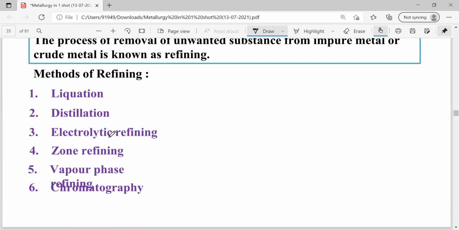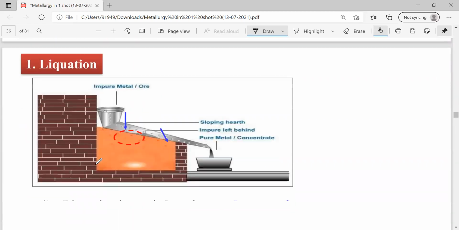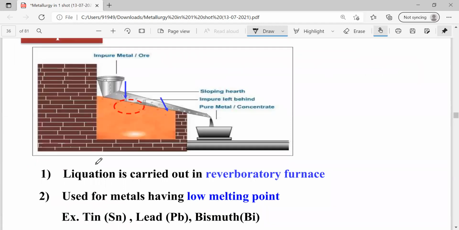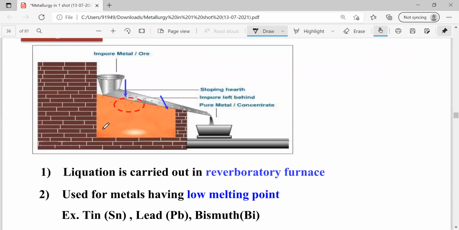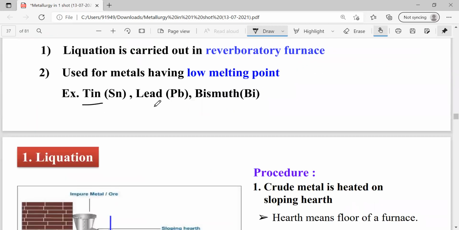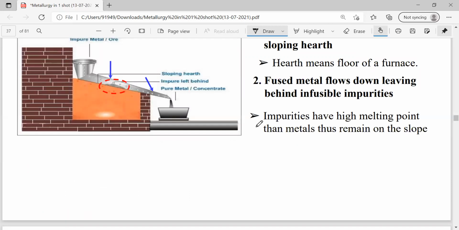Third one is electrolytic refining. The fourth one is zone refining. Fifth one is vapor phase refining. And the sixth one is chromatography. All these were already discussed in the classroom. Just you have to remember the examples. The liquefaction method is used for the refining of tin metal, that is Sn, lead metal Pb, and bismuth, that is Bi. And the process is given here. I will send the PDF, just go through the PDF.